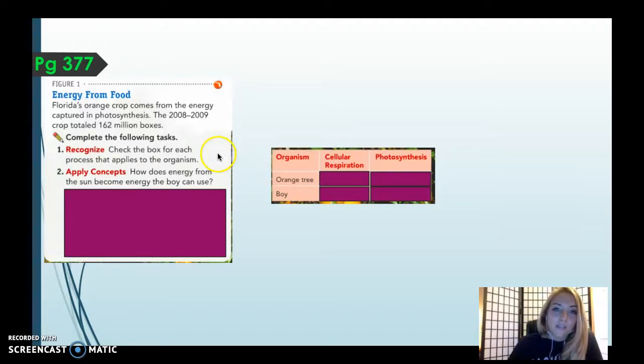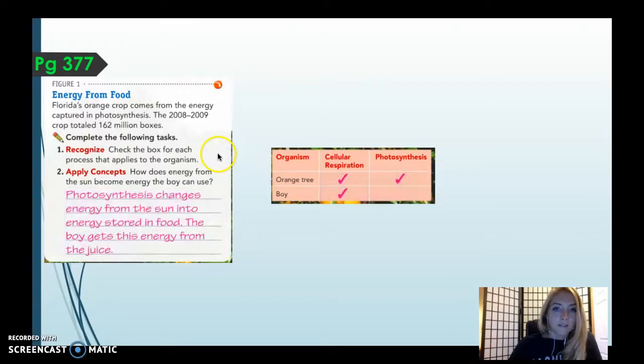Okay, so cellular respiration. Does the orange tree go through cellular respiration? Does the boy go through cellular respiration? The answer should be checked off yes. But the orange tree is the only one that goes through photosynthesis. Photosynthesis changes energy from the sun into energy stored in food. The boy gets this energy from the juice.